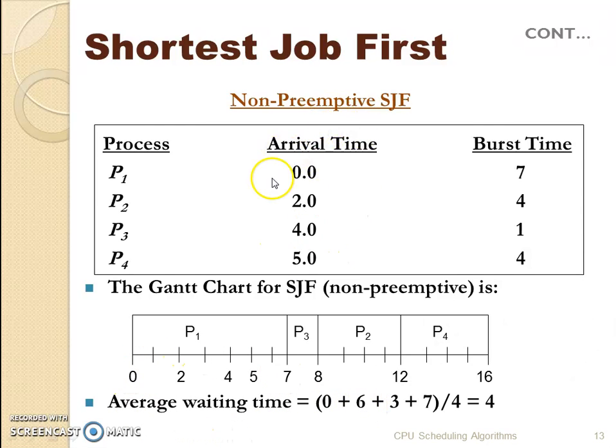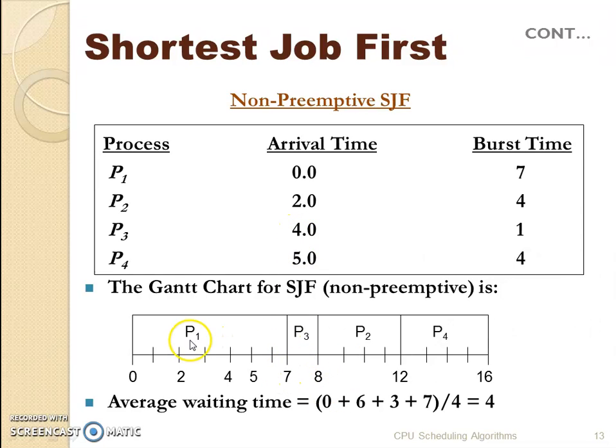Since we have arrival time in this, the waiting time is a bit complicated. For the waiting time, what we need to do is take when the process started and subtract when it arrived. So P1 started at 0 seconds and arrived at 0 seconds. So the wait time of P1 is 0.